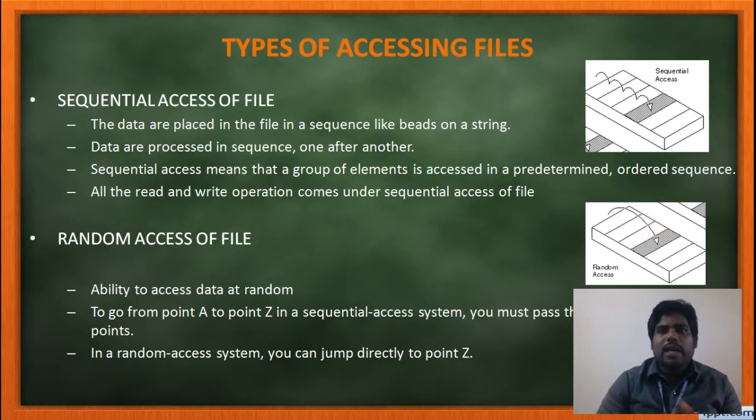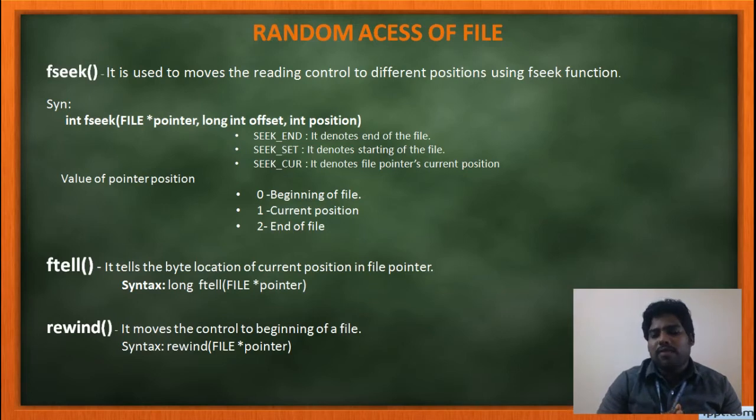Till now, what you learned in fscanf, fprintf, then fgetc, fputc, then fgets, fread, everything we are using is sequential access. So these are the methods which come under sequential access of a file. Similarly, if you want to use the file randomly, there are three predefined functions: ftell, fseek, and rewind. These are the three predefined functions which come under random access of a file.